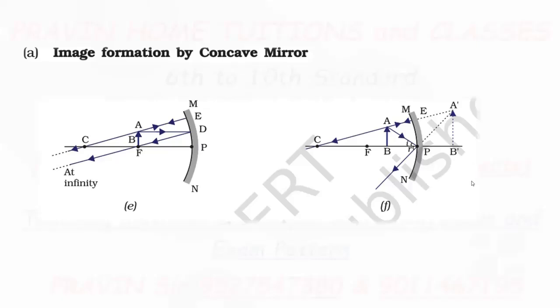This is the difference. Keep in mind, when the image is formed on the reflecting surface side, it is real and inverted. When it is formed on the non-reflecting surface side, it is virtual and erect.